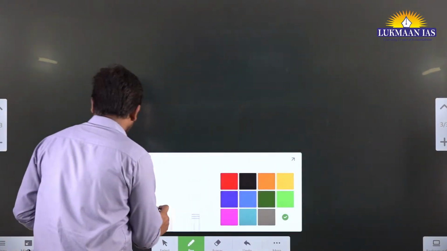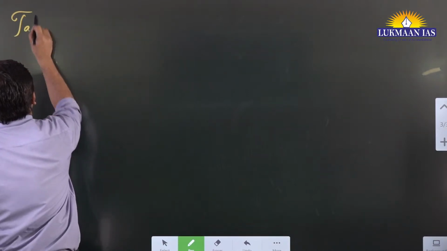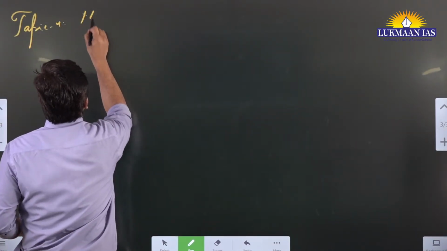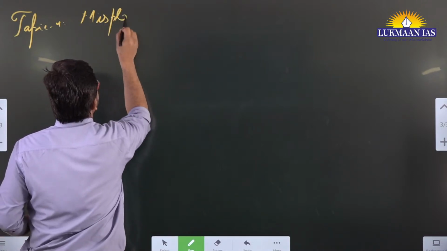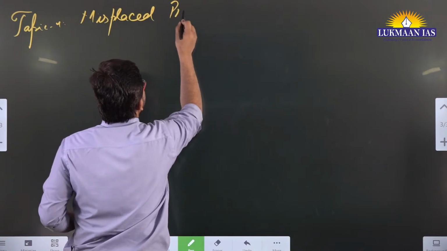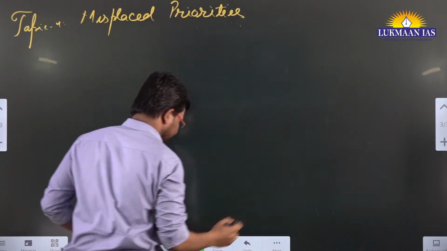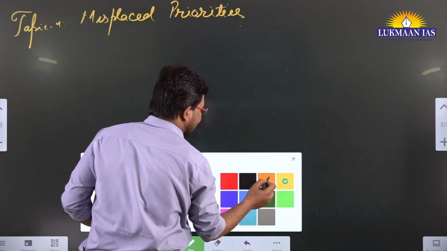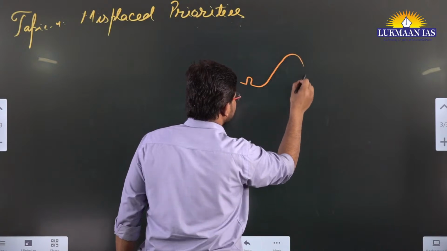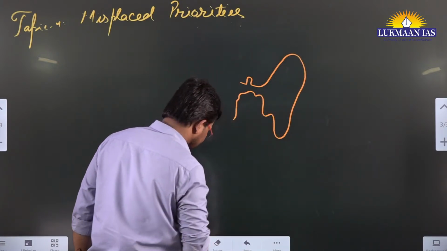Okay, so let me write down the name of the topic first. This is going to be our topic number 4. It says misplaced priorities. Okay, misplaced priorities. To understand this, let me quickly draw the map of India. This is just a rough sketch of the map of Northeast India.